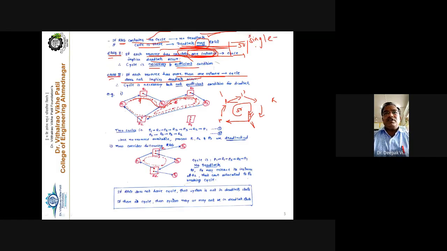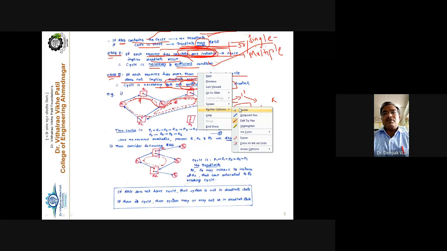So in this case, cycle is the necessary and the sufficient condition. And the second is if all resources have multiple instance type, then cycle is necessary, but not the sufficient condition in that particular case. Clear this point? Now we'll see the example. Okay, let us see an example for this.